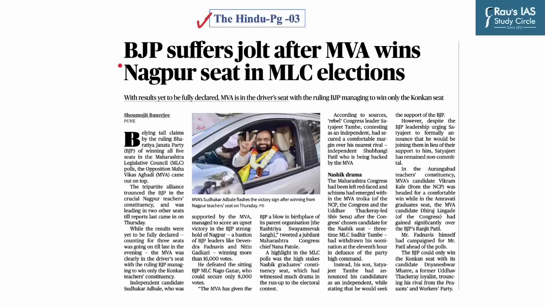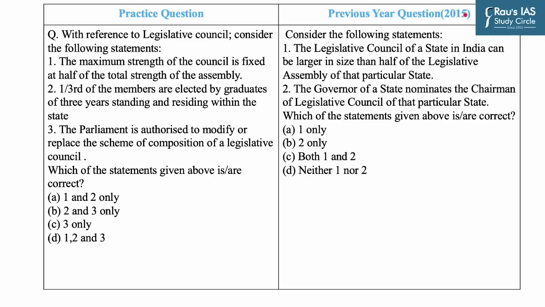News talks about a major setback for the ruling alliance in Maharashtra, in which BJP has lost the MLC election to the opposition, that is the MVA alliance. Now in 2015, UPSC asked a question based on the features and facts related to the State Legislative Assembly and State Legislative Council. So we have taken up a question based on legislative councils. You have to consider the following statements and identify the correct statement out of them.